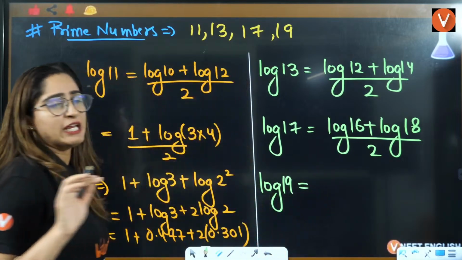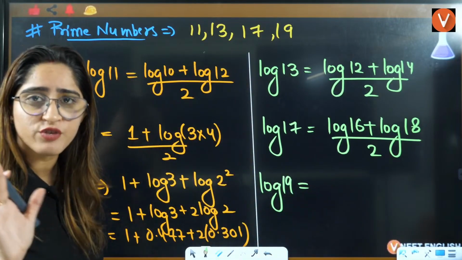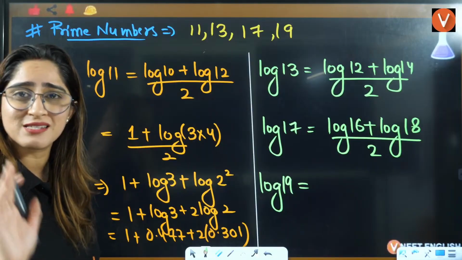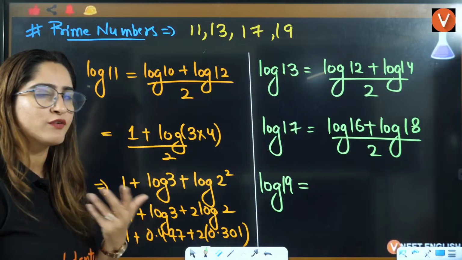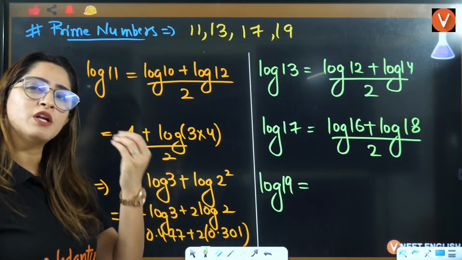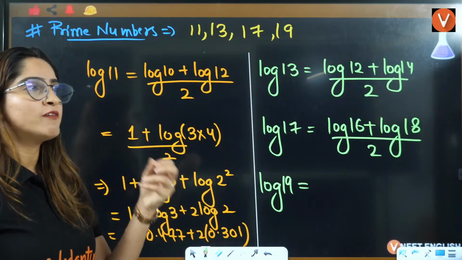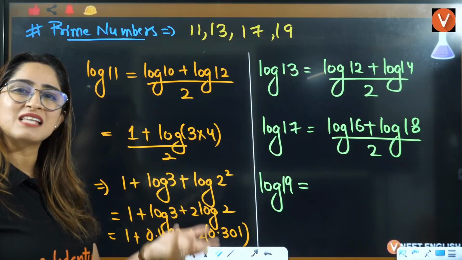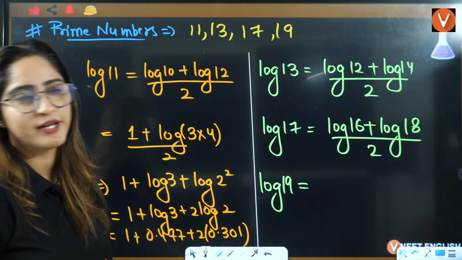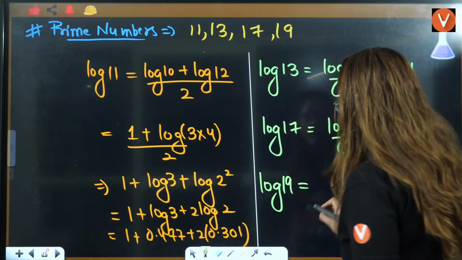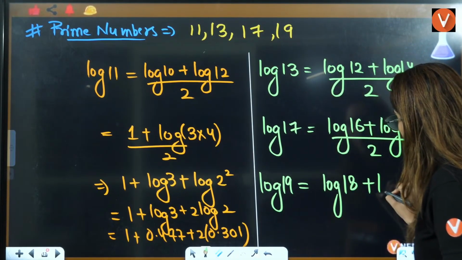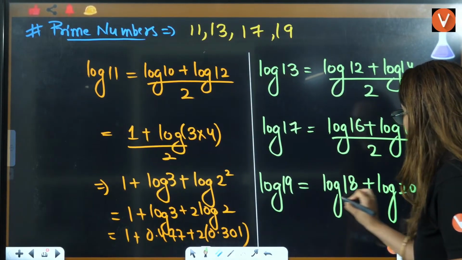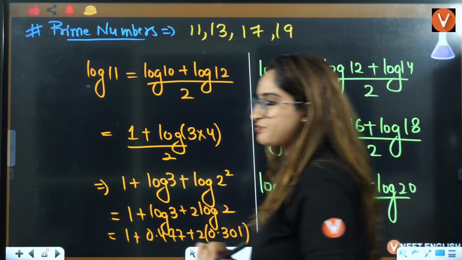By the way, let me tell you, if they want to take some revenge from you again in 2026, then only they will give you these kinds of logs. Otherwise, they will give you simple logs only, which will not be prime numbers. It will be either 14 or 16, so that easily you can calculate that, right? It's like 19, that will be log of 18 plus log of 20 divided by 2.